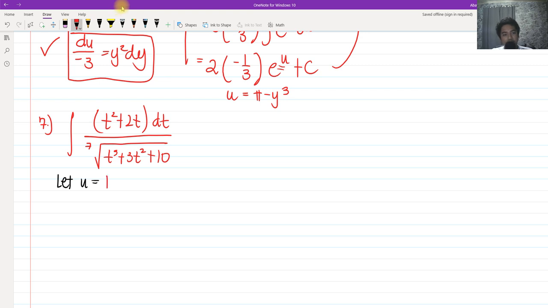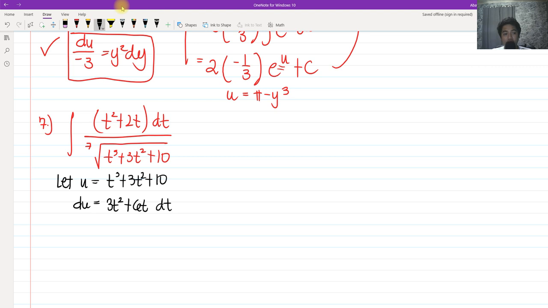So we have u equals t cubed plus 3t squared plus 10. Let me just rewrite this in a block so we can distinguish. If we get the derivative of u with respect to t, that would be 3t squared plus 6t dt, which is our du.